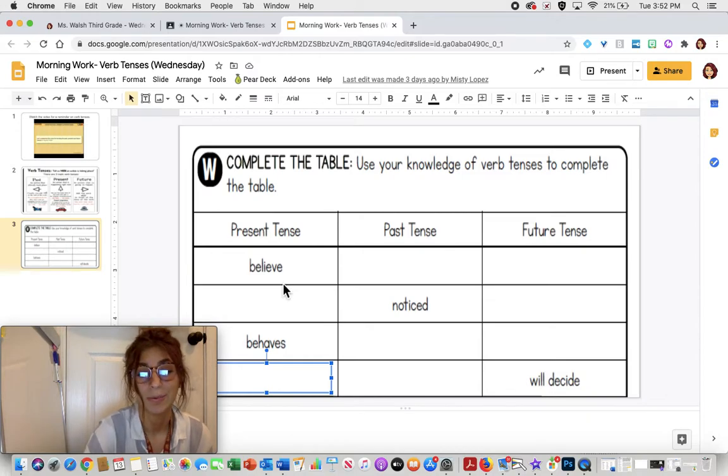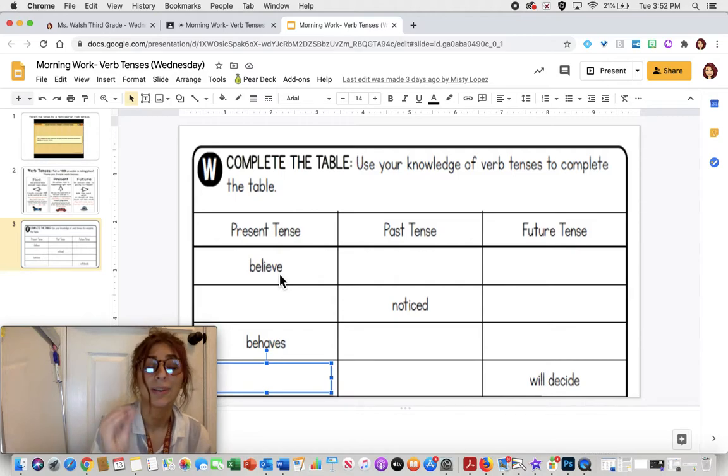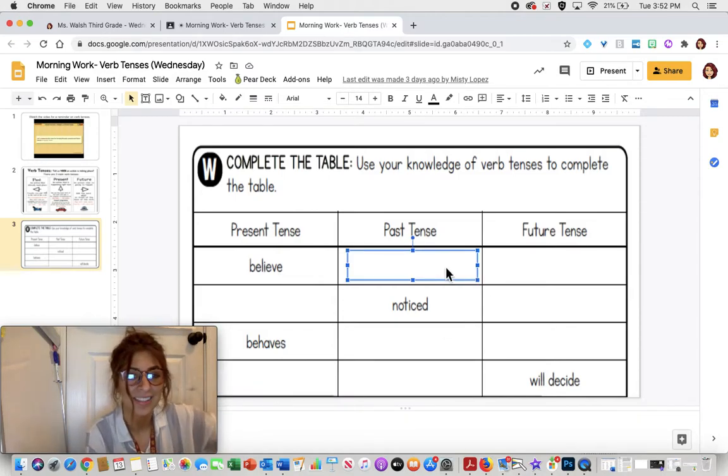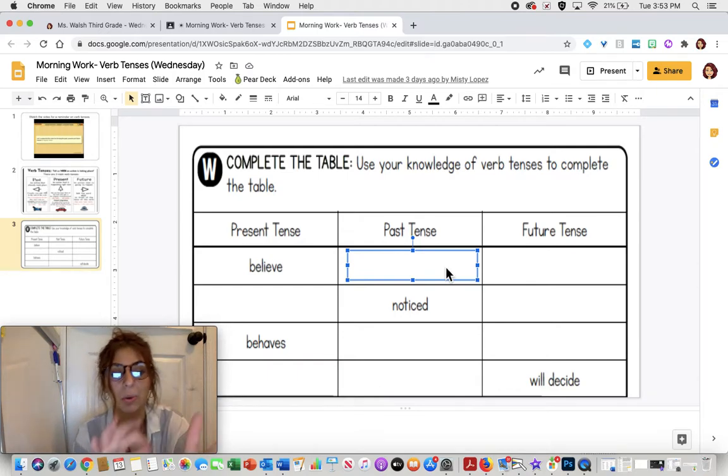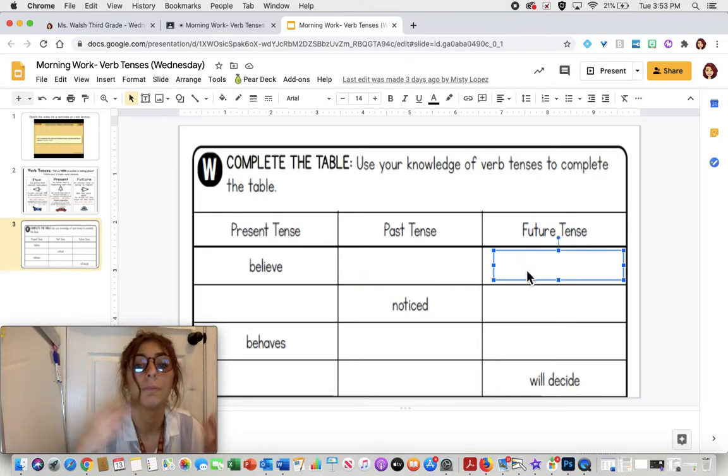So for example, if I have believe, that is the present tense of the word. She believes, or I believe, those are going to be present tense. Past tense means it happened in the past, and I just gave you the rule, so you're going to tell me how to take believe and make it happen in the past, and you're going to type it right there. And then future tense, you are going to tell me right here of believe.